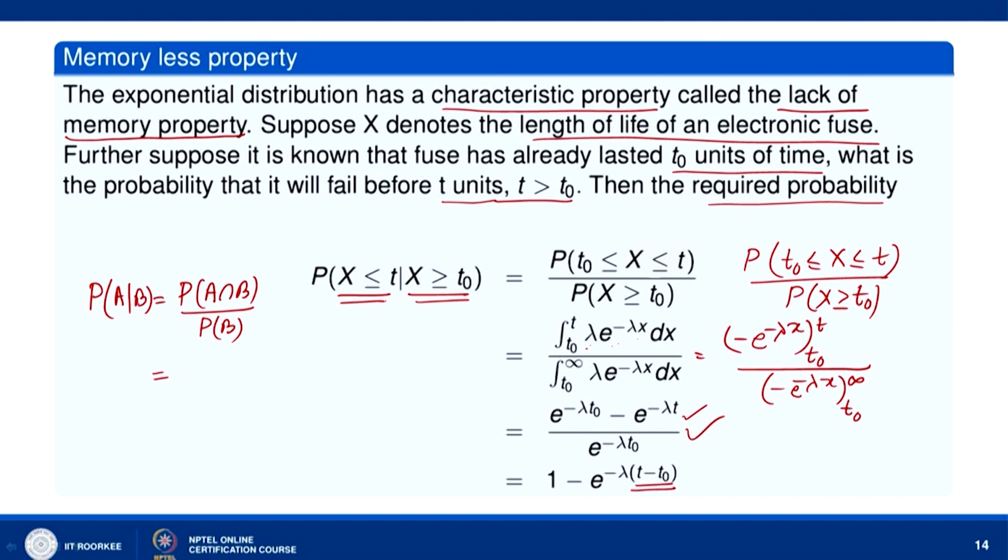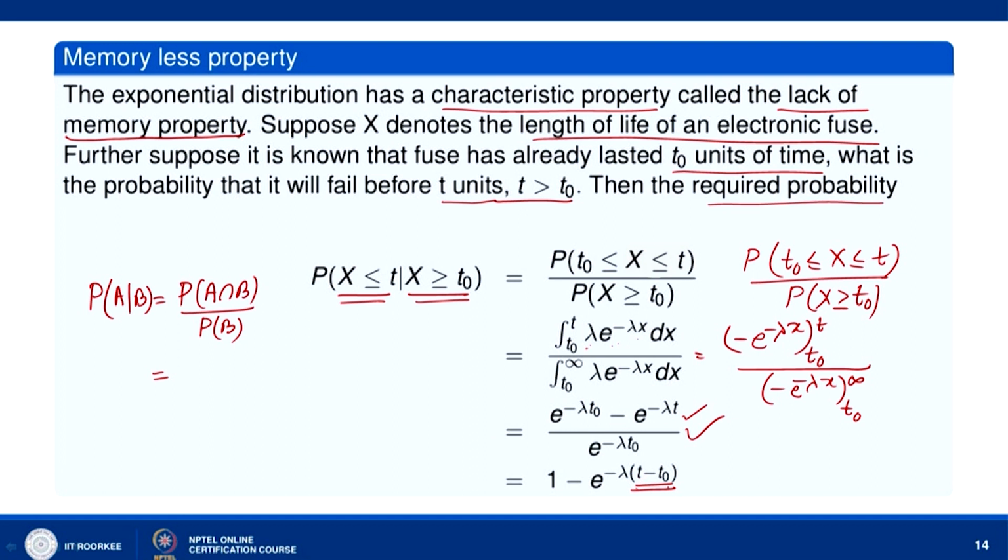Now, you can see the probability that the length of life of the electronic fuse will be at most t units, given that it has already lasted t naught units of time, depends on the length t minus t naught.